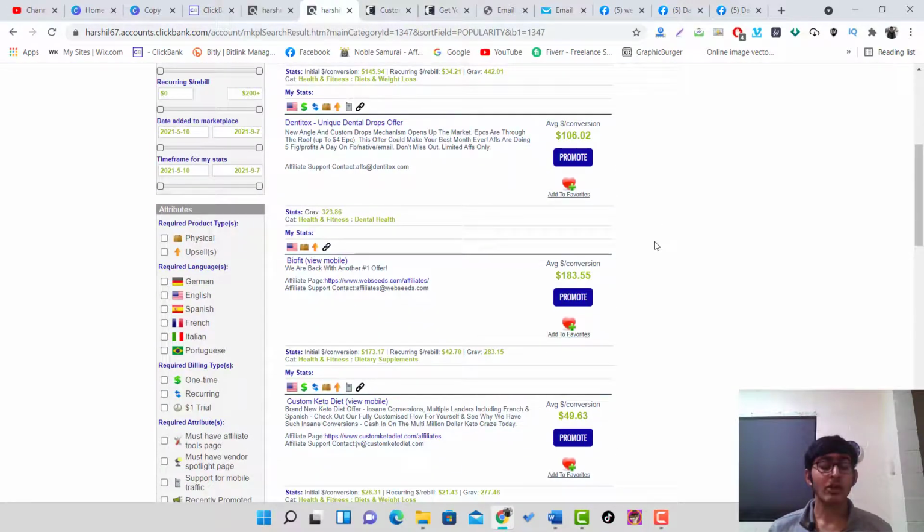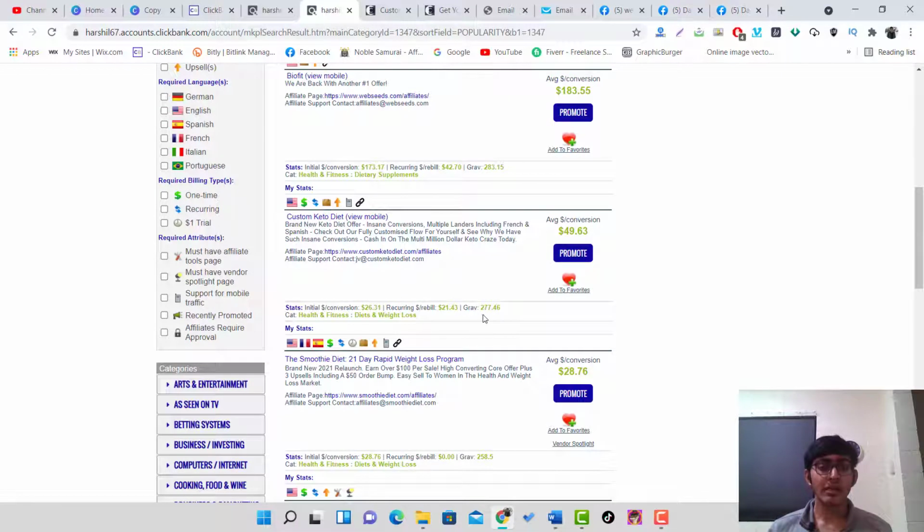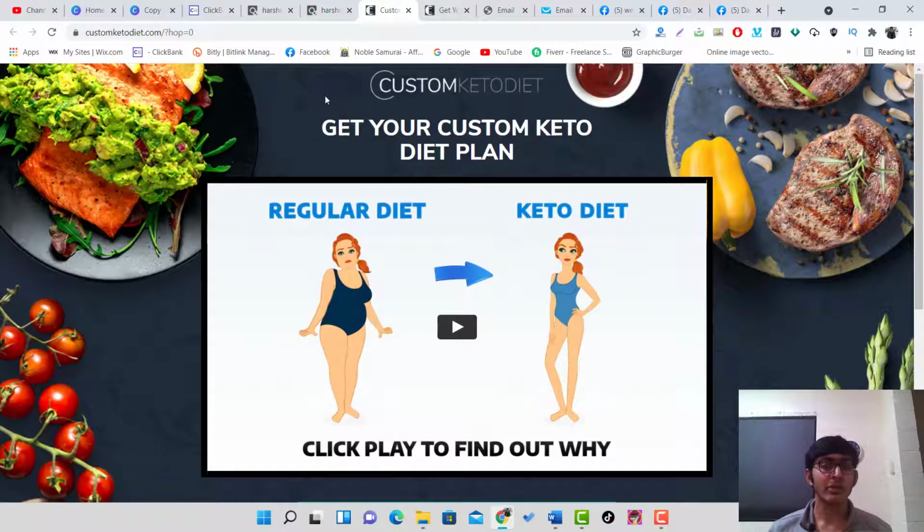And here you can see there are a lot of products. See, this product has a gravity of 277. That means that 277 individual affiliates promoted this product at least one time in a week. So it's a very good product to promote. And if you want to check the sales page of the product, just click here. And here is the sales page of the product: Get your custom keto diet plan.